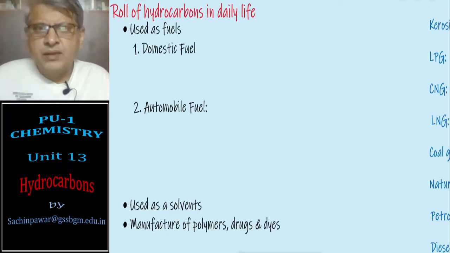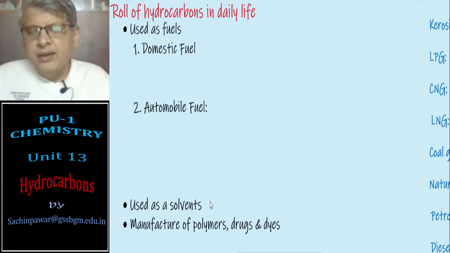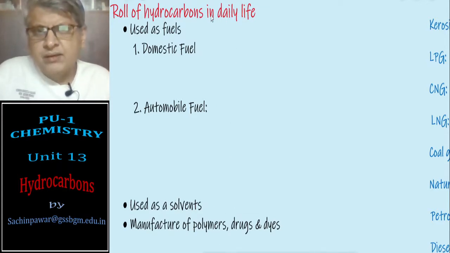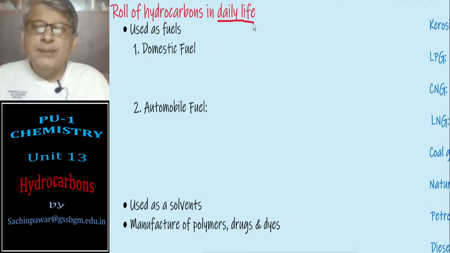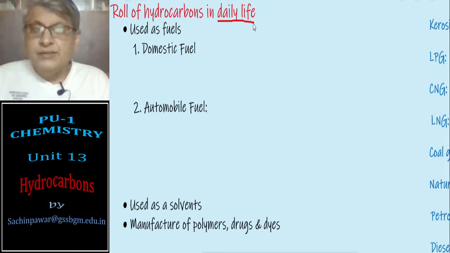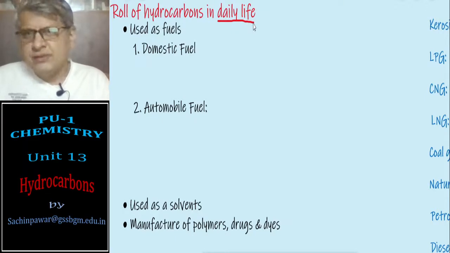Next is role of hydrocarbons in daily life. Now, when I say daily life, you require a lot of chemicals for our daily life, without which our daily life will not be as easy as possible.